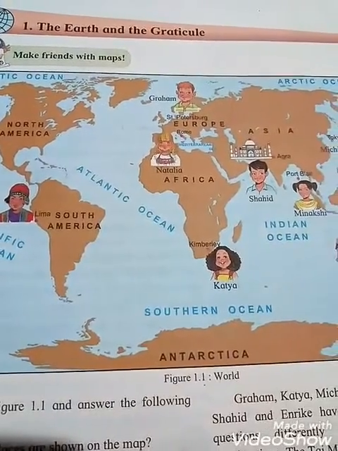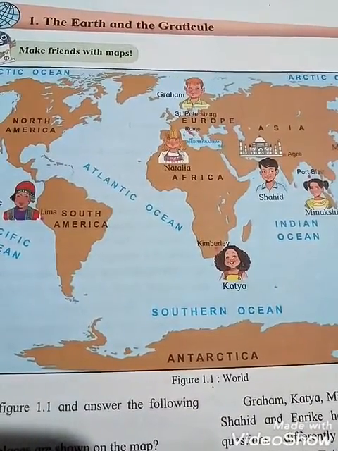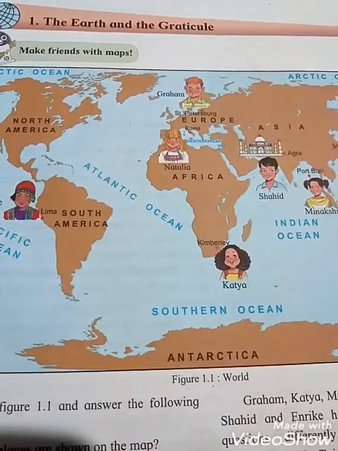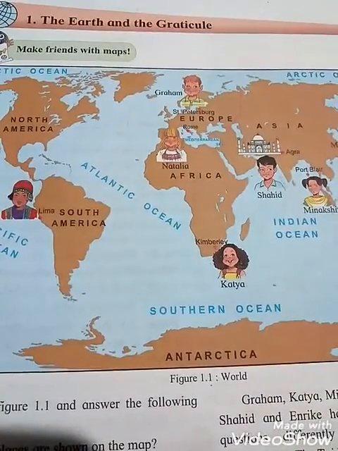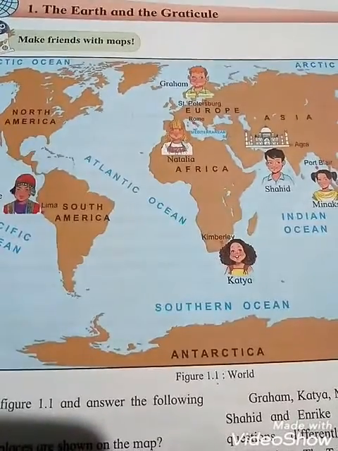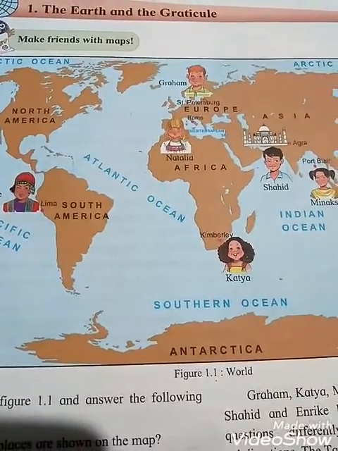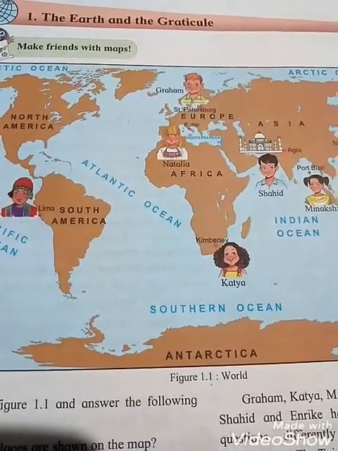And also see, students, you can observe what these boys and girls are doing. These boys and girls are giving answers to the given questions. So you also observe the map carefully and try to answer the given questions. So see, students, figure 1.1 is a world map.